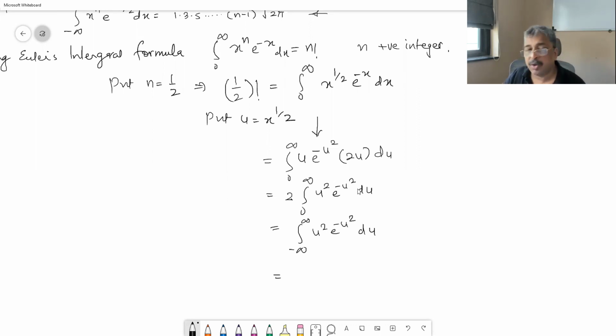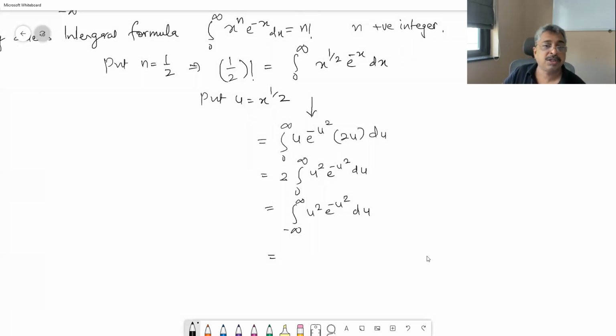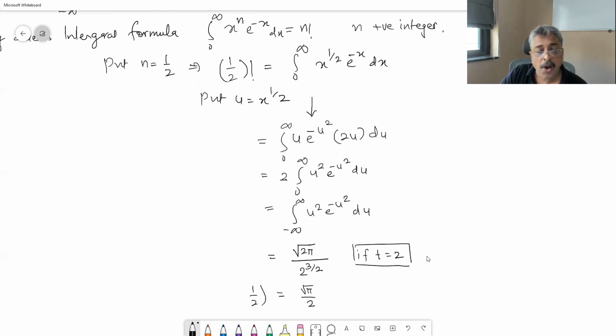is equal to, I think you have got such a step in the first differentiation that you did earlier, and therefore this is equal to root 2 pi divided by 2 raised to 3 by 2, if t is equal to 2. If you put in the first differentiation that you did in the earlier example, and now if you simplify this, you get root pi upon 2, which is half factorial.